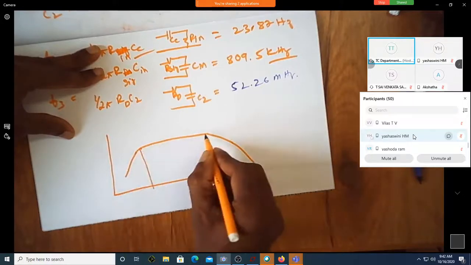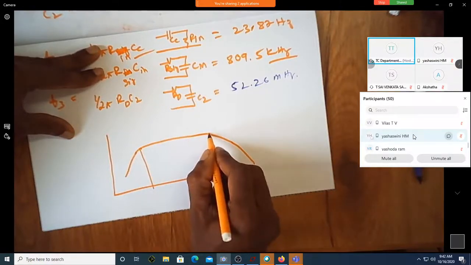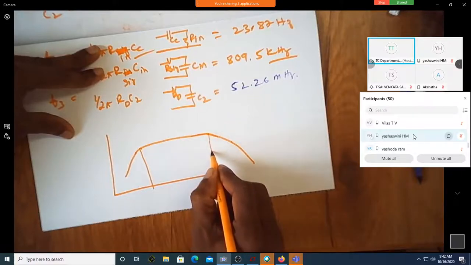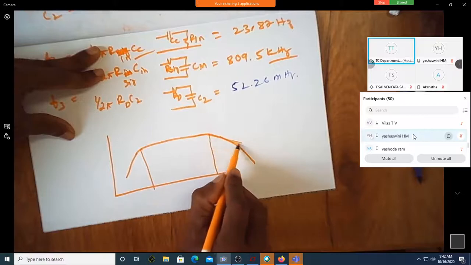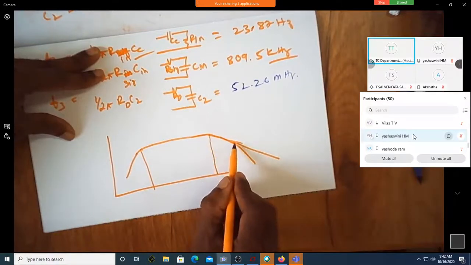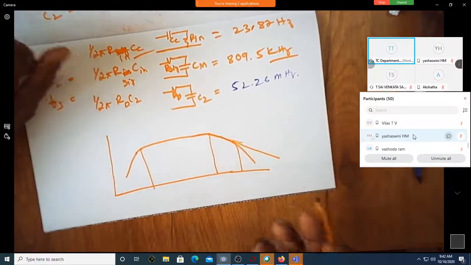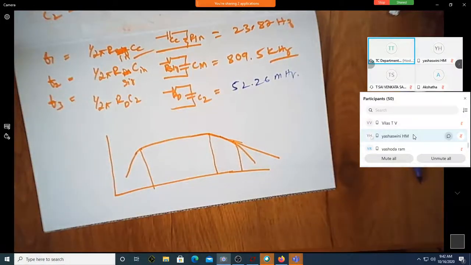It has changed here, and it was going down. Of course, it was going straight. It has modified its slope. And then it was going like this. So if it had gone like that, it would have gone like this. But there is a change here. So cutoff frequencies are those frequencies at which there is a change in the slope.